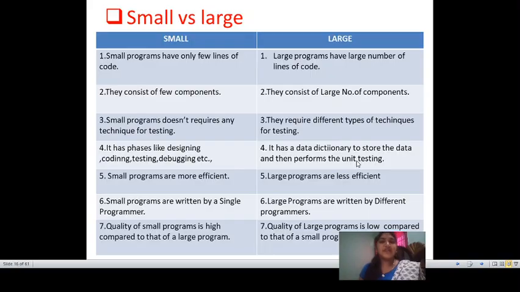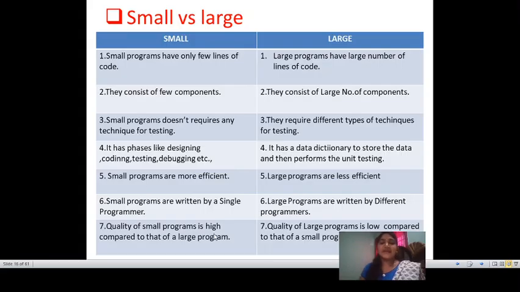For a large program, there is a need to define the modularity. Modules should be defined. Small programs are totally efficient, large programs are less efficient compared to small programs. Small programs are written by a single programmer, but large programs should be written by more programmers.